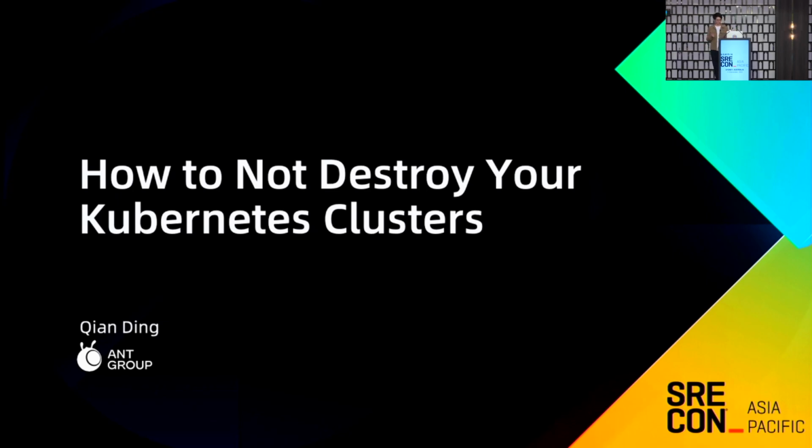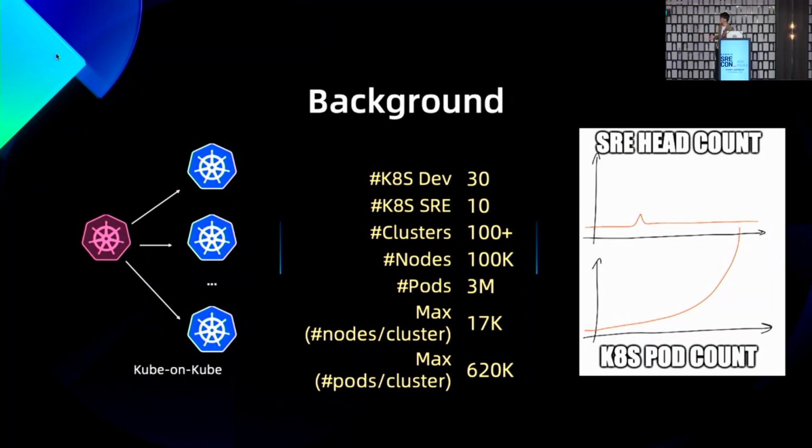But before we dive into the details, let me quickly do a background introduction. In the past 3 years, we have migrated to Kubernetes as our internal container platform. We use the kube-on-kube architecture, using a single master Kubernetes cluster to manage the rest of them. And we established a dedicated dev team and SRE team to customize part of Kubernetes itself, right?